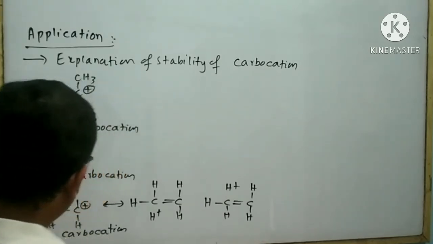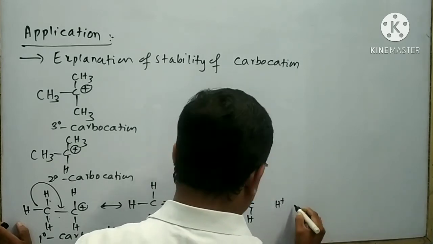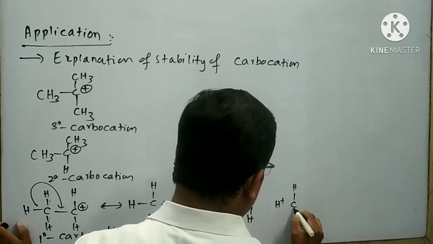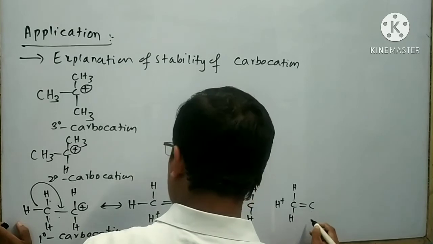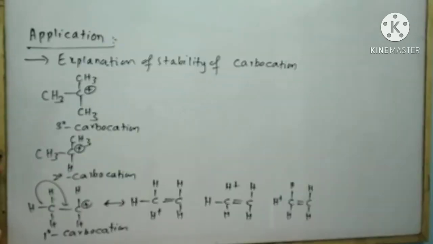The other hyperconjugated structure can be written like this: H plus C, bond H, double bond C, bond H, bond H. There are 3 hyperconjugated structures possible for 1 degree carbocation.